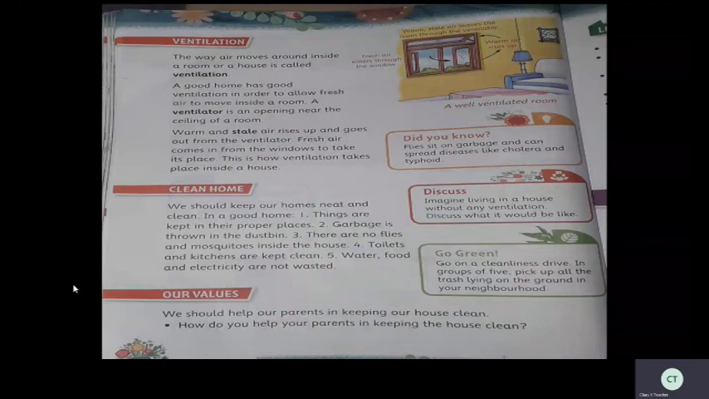Okay, children. So today, what are the things we learned about our home, isn't it? About a good home. What are the qualities of a good home, isn't it? First of all, we should clean our house neatly and arrange all the things in a proper place. And also, we learned about mesh wire netting on doors and windows so that the flies can't come inside our home, but we get fresh air and sunlight through these doors and windows. Isn't it, children?